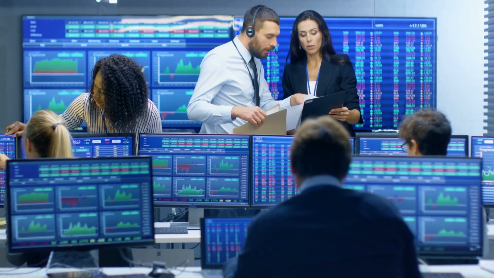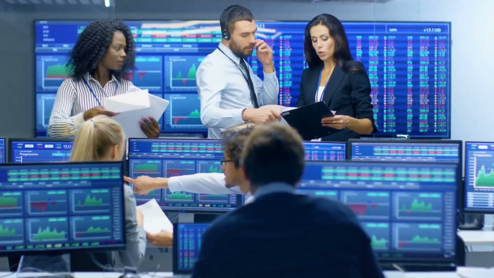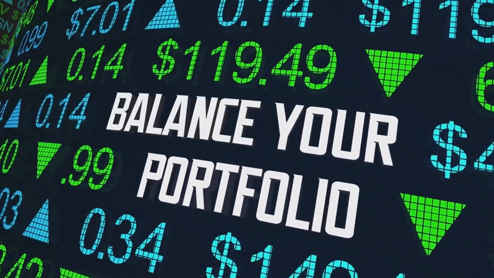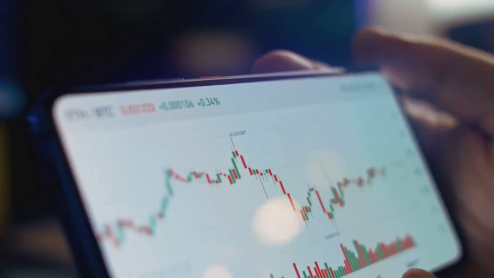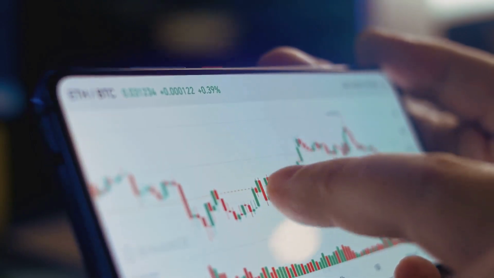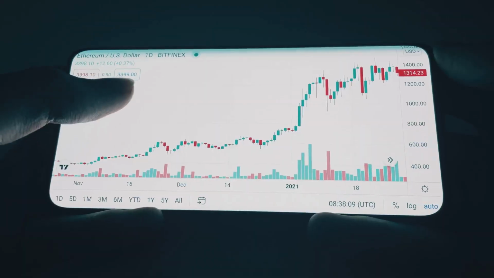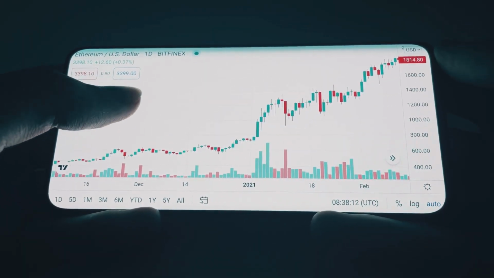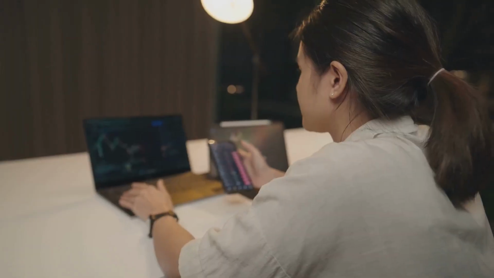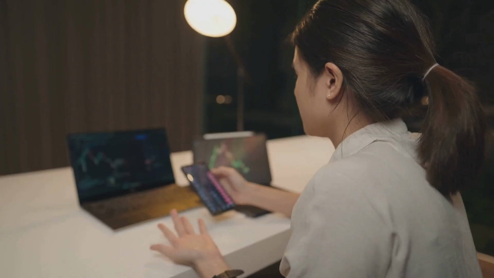While you can't directly invest in the VIX itself, you can trade VIX futures, options, and exchange-traded products that track its movements. For example, some investors use VIX-related instruments to hedge their portfolios against market downturns. When the VIX rises, the value of these instruments typically increases, potentially offsetting losses in their other holdings. Others use the VIX as a contrarian indicator. They might see a spike in the VIX as a buying opportunity, reasoning that fear has pushed prices down too far and that a rebound is likely. However, it's crucial to remember that trading VIX-related products can be complex and risky, especially for novice investors.